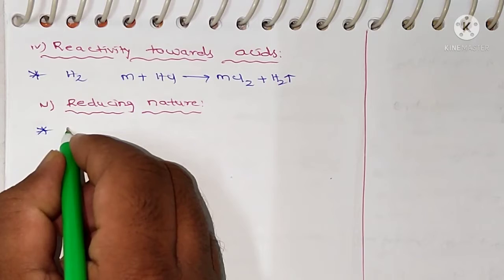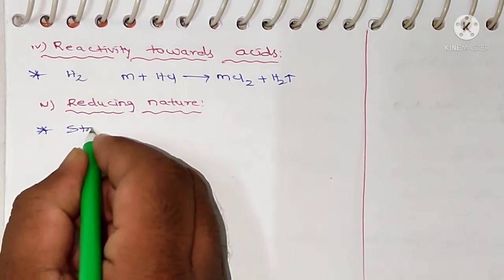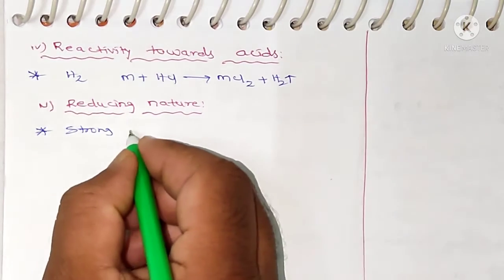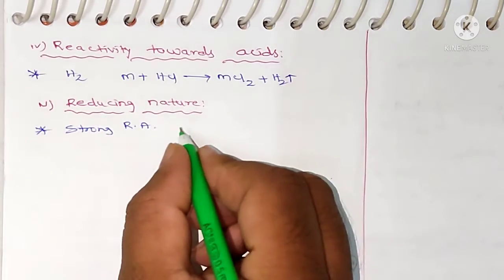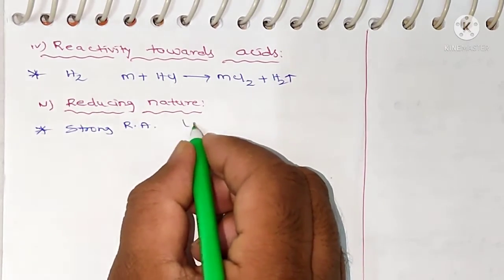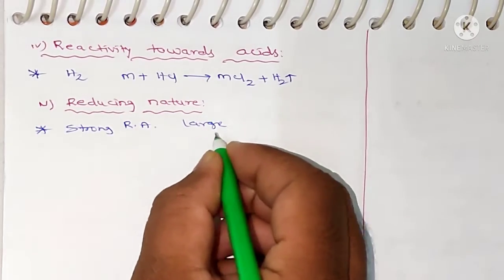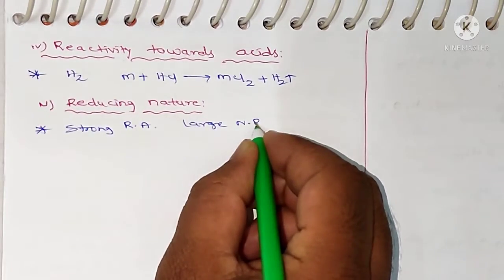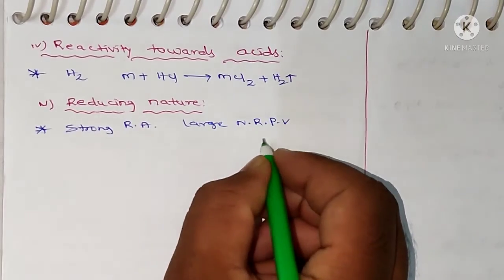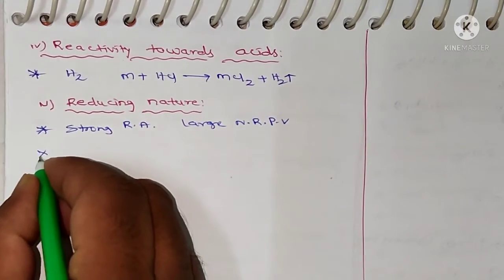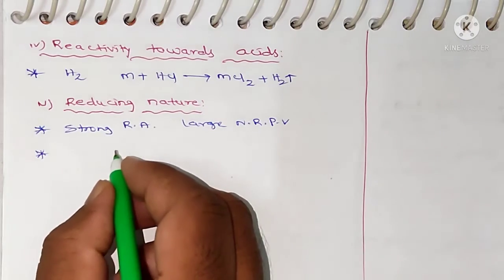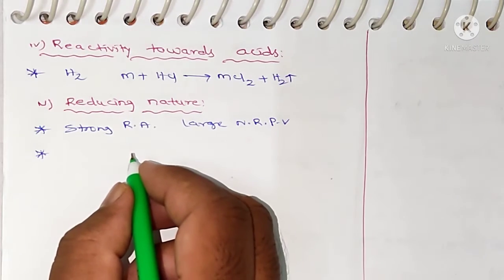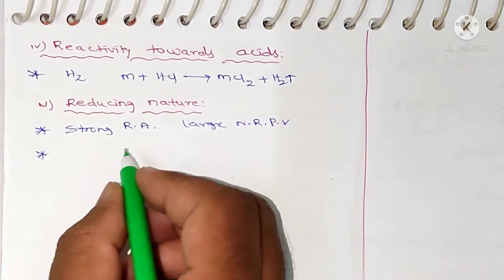The reducing power of alkaline earth metals is less than that of the corresponding alkali metals.